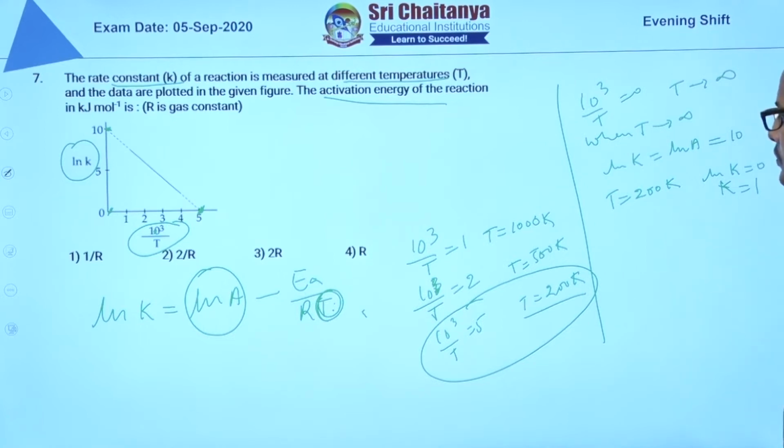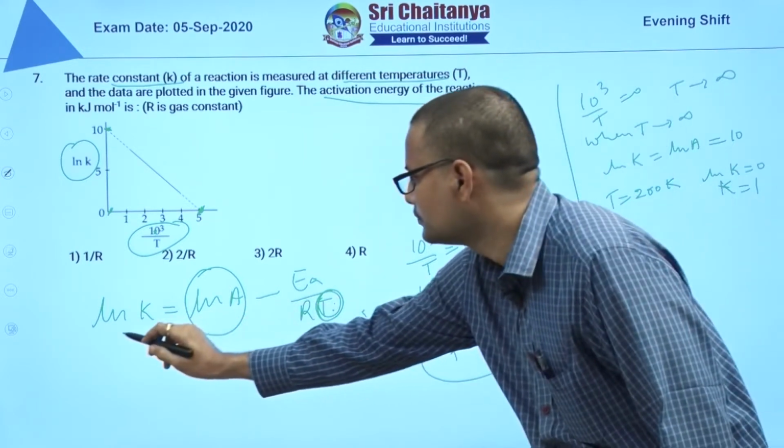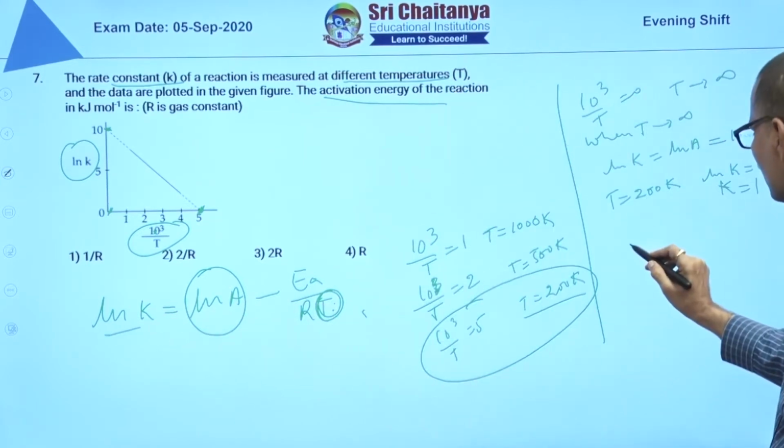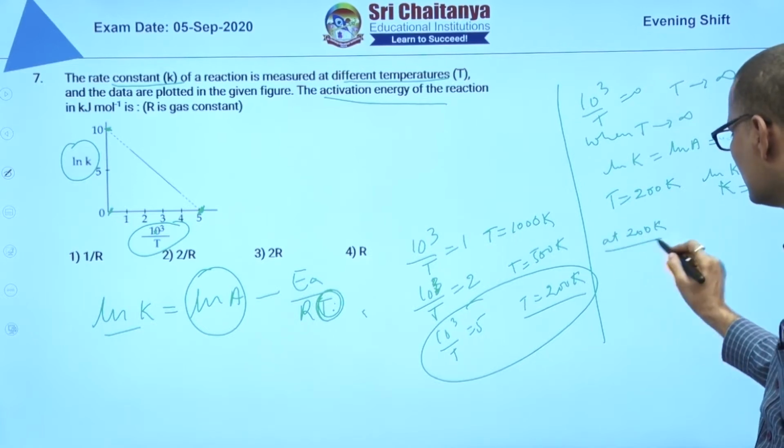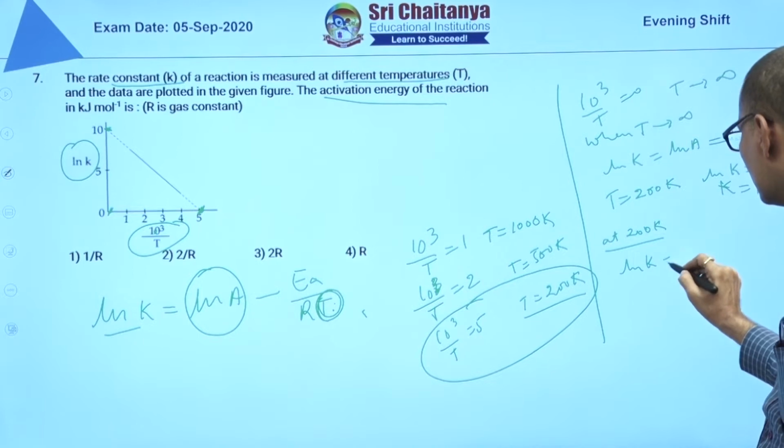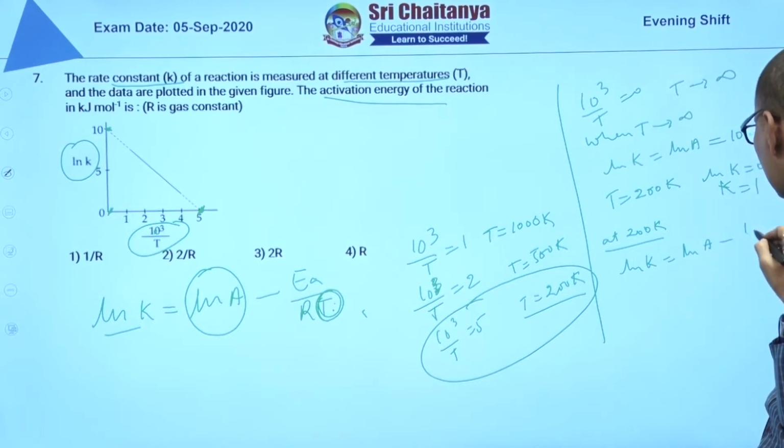So at 200 Kelvin, ln k is equal to 0 is given. You substitute in ln k is equal to ln A minus Ea by R into 200.